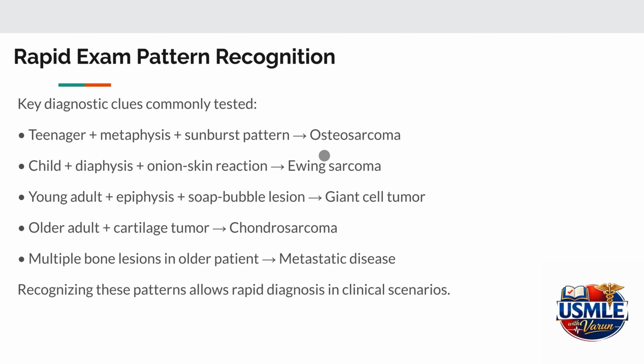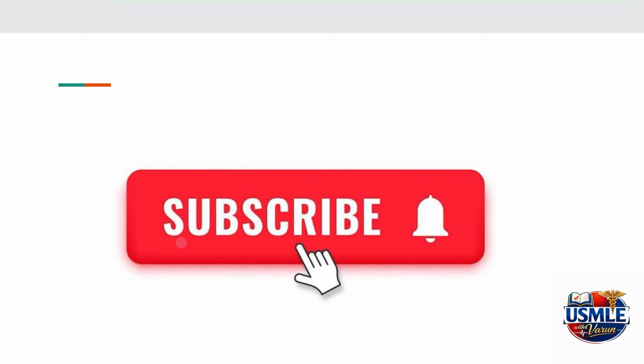Teenager, metaphysis, sunburst pattern, osteosarcoma. Child, diaphysis, onion skin periosteal reaction, Ewing sarcoma. Young adult, epiphysis, soap bubble lesion, giant cell tumor. Older adult with a cartilaginous tumor, chondrosarcoma. Multiple bone lesions in an older patient, think of a metastatic disease.